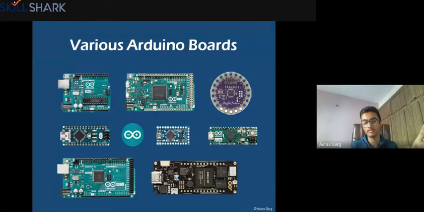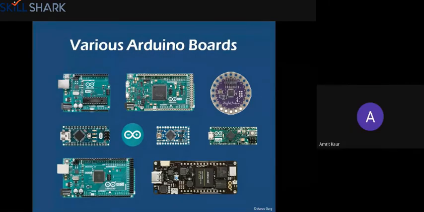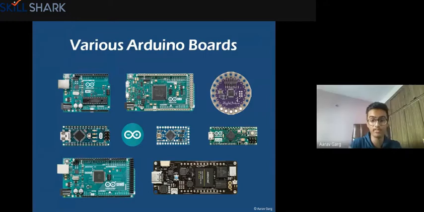So these are basically the brain of the robots. If you put this into a robot, it will be able to think, right? They're in different shapes and sizes for different kinds of projects. You can see there are big ones as well as small ones, and there's even a round one. It just depends on whichever project you would want to make, right?